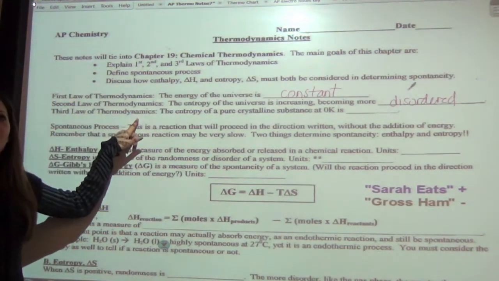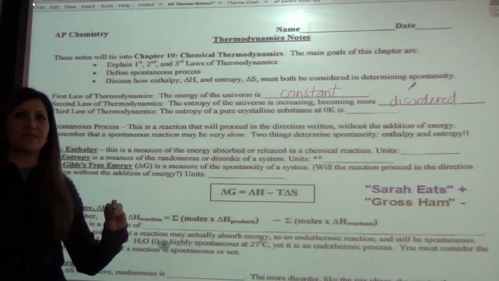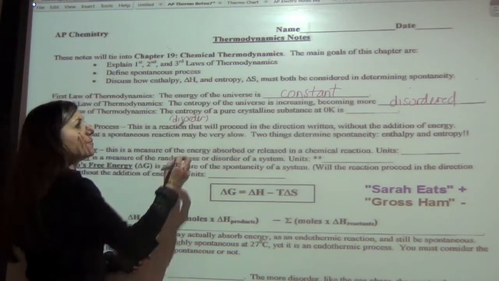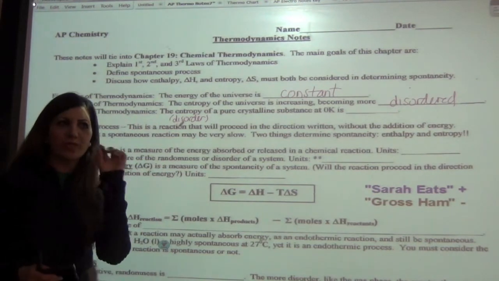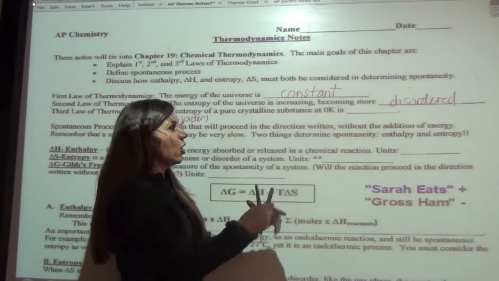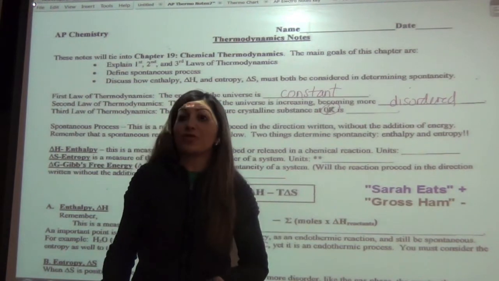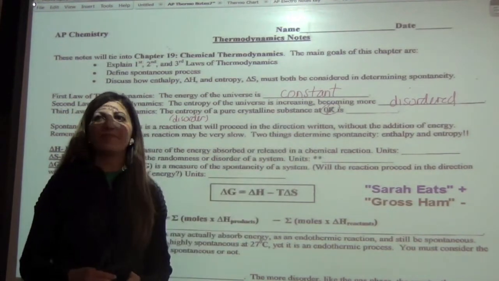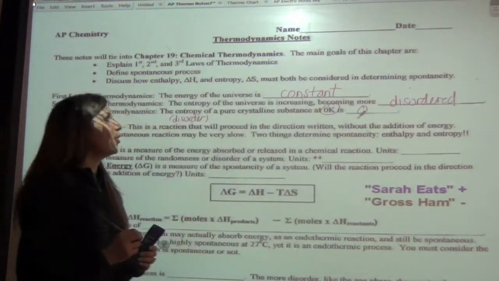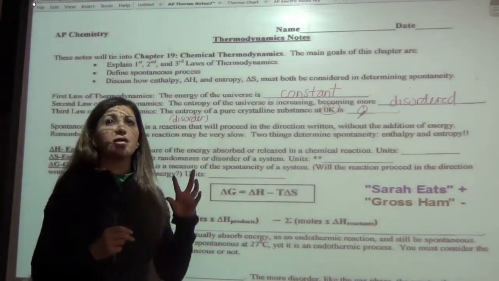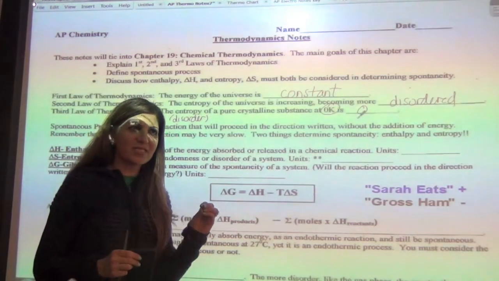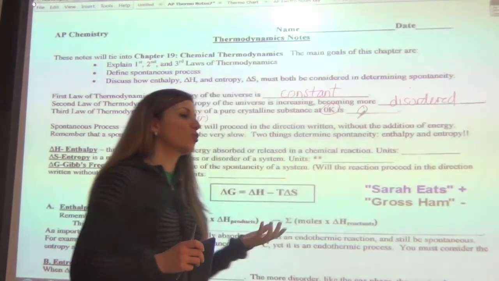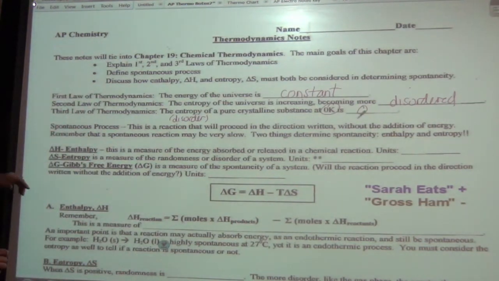Now we've got the third law of thermodynamics as well, which is very, very specific. It says that the entropy, or the amount of disorder, of a pure crystalline substance, so if you have a pure crystal, and you're at 0 Kelvin, a temperature that we've not been able to attain, okay? If you could figure out the entropy of a pure crystalline solid at 0 Kelvin, nothing is moving, everything is perfectly organized, then the amount of disorder would be equal to 0, and that's the third law of thermodynamics.